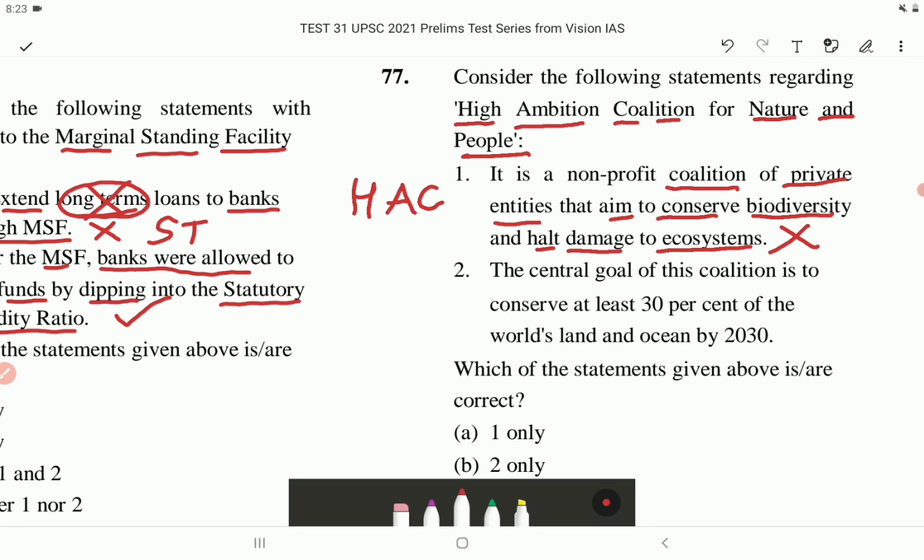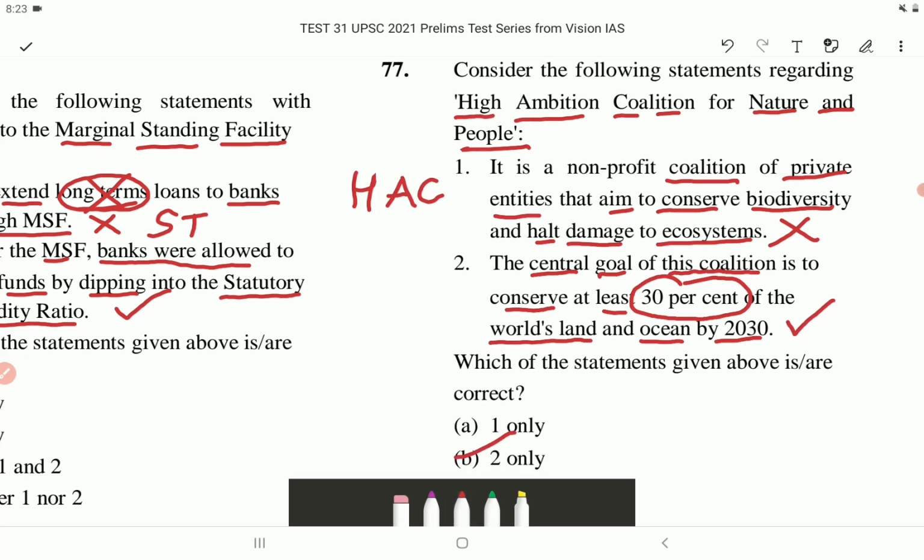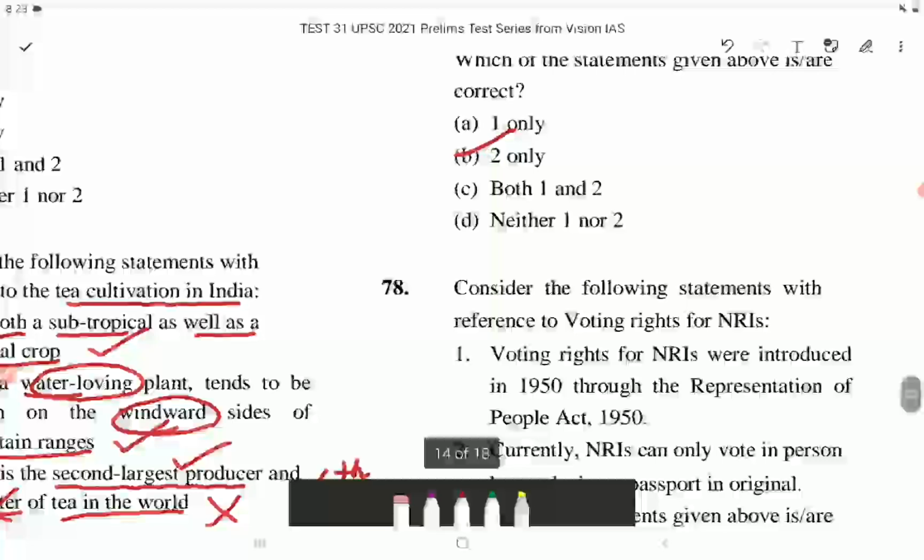Statement 2. The central goal of this coalition is to conserve at least 30% of the world's land and ocean by 2030. This is correct. Which of the statements given above is or are correct? So the correct answer is option B, that is 2 only. Now let's come to question number 78.